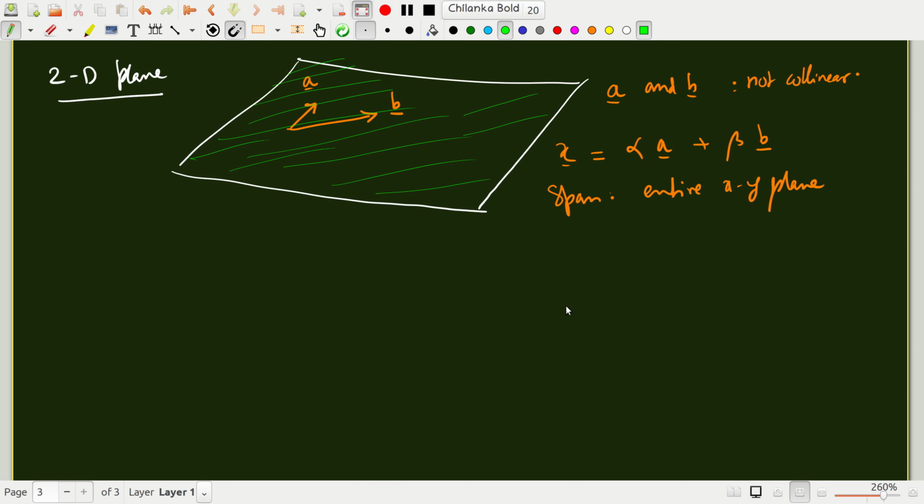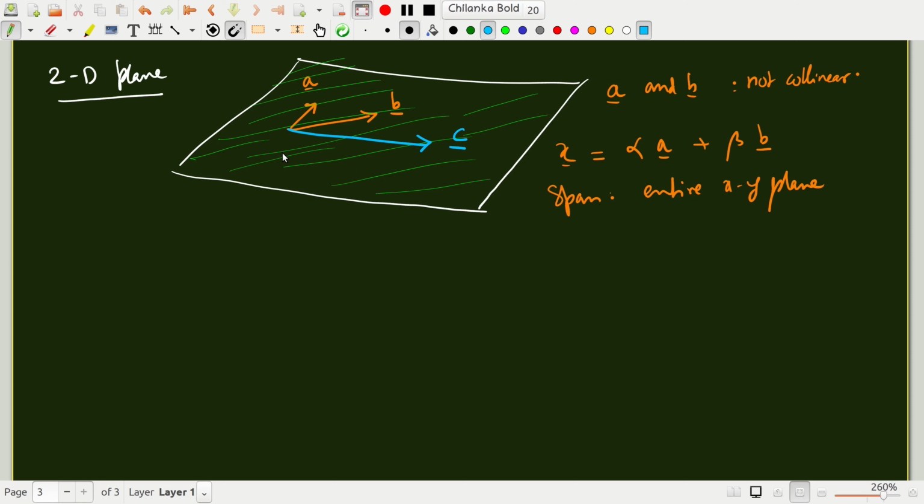Now suppose I take the same example and add a third vector C. Then these three cannot be linearly independent, because you can always write the third vector as a linear combination of the first two.